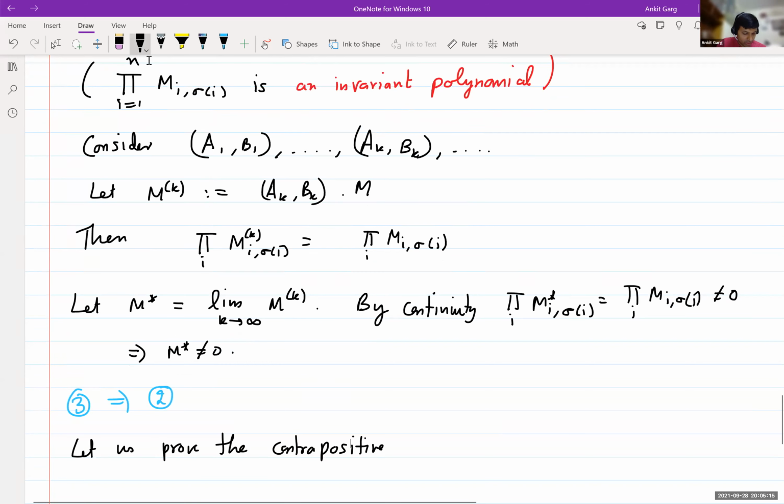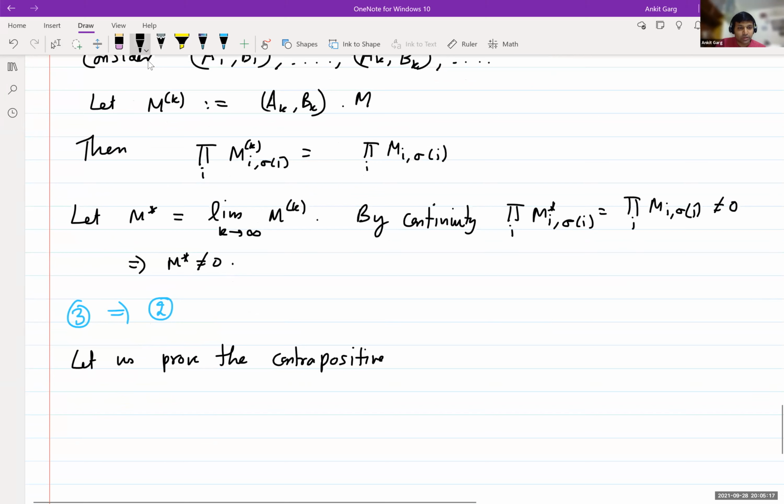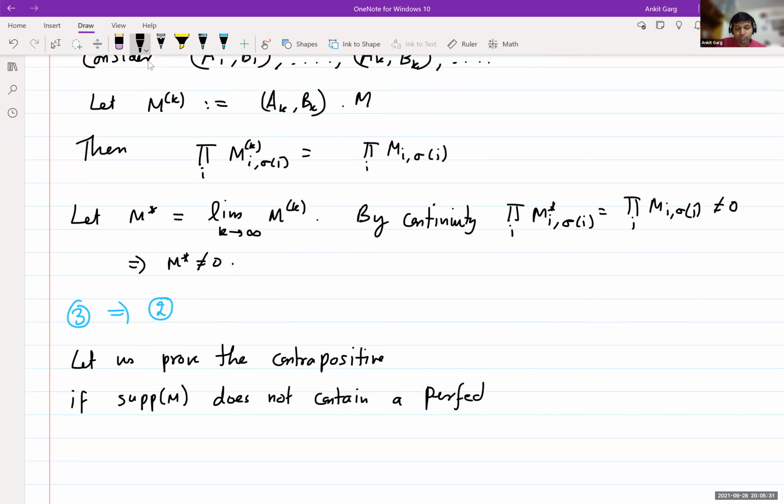Which is, that is, if the support of M does not contain a perfect matching, then M is in the null cone.